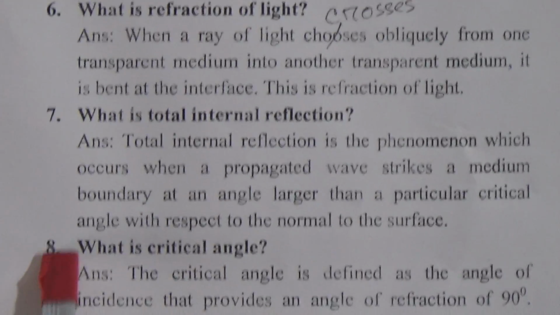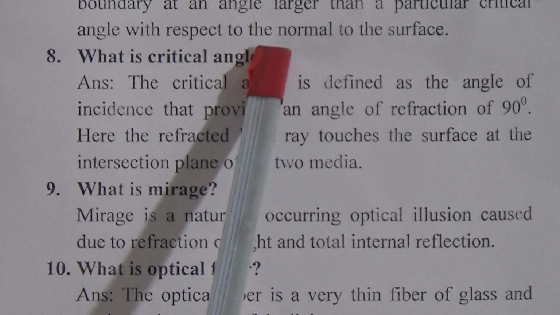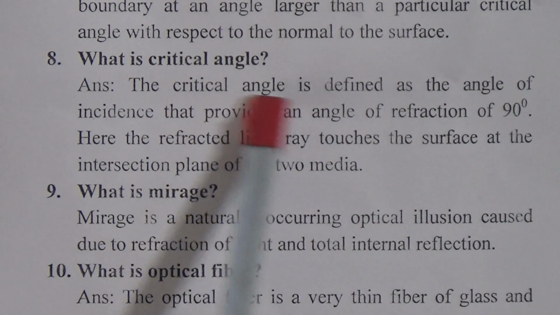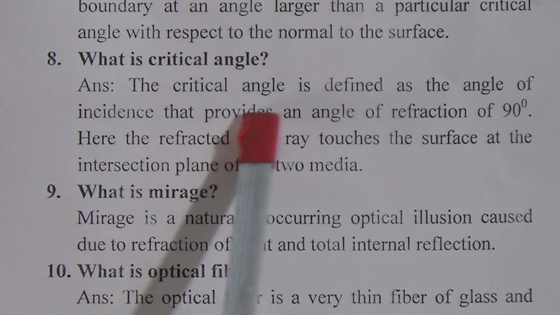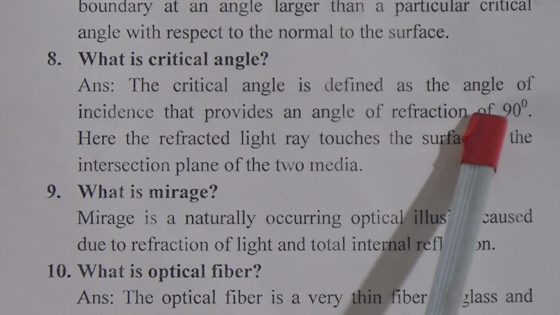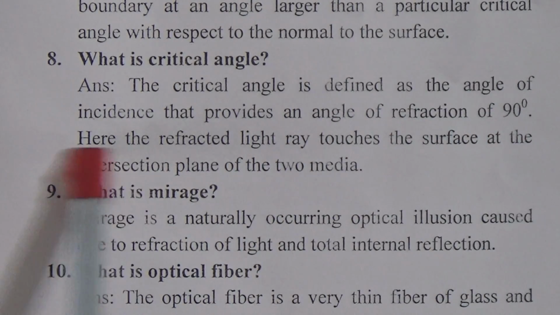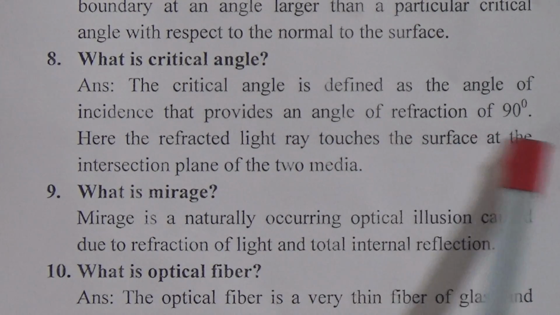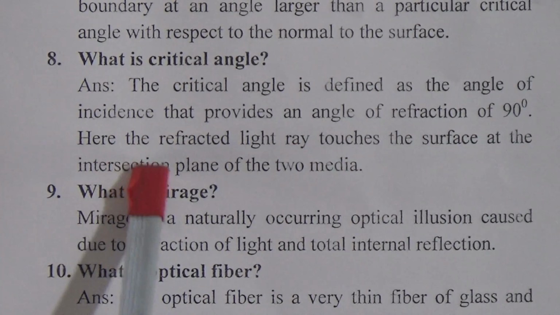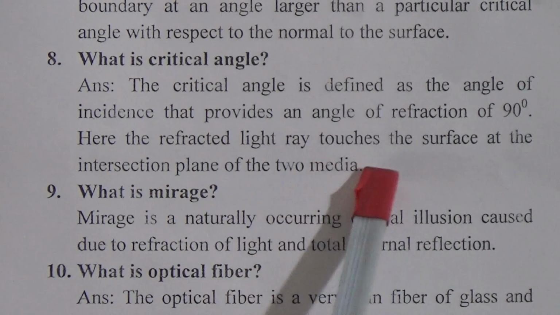Now come to question number 8. What is critical angle? The answer is, the critical angle is defined as the angle of incidence that provides an angle of refraction of 90 degrees. Here the refracted light ray touches the surface at the intersection plane of the two media.